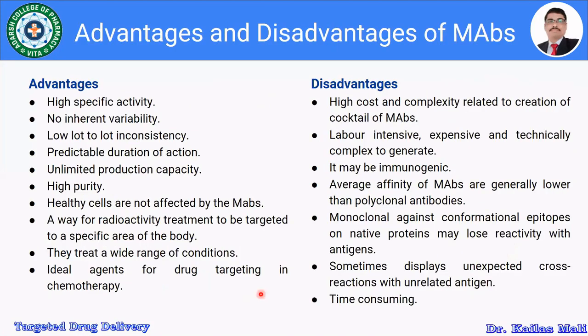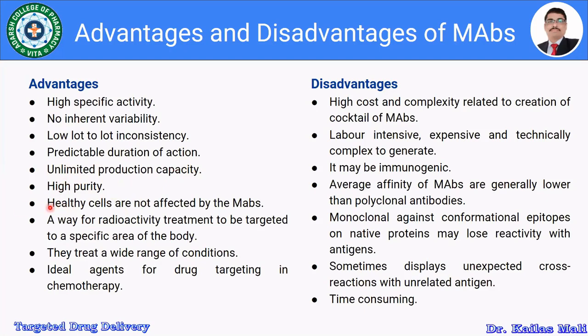Let us see the advantages and disadvantages of monoclonal antibodies. Advantages: it has a high specific activity, there is no inherent variability, low lot to lot inconsistency, predictable duration of action, unlimited production capacity, and they are highly pure.